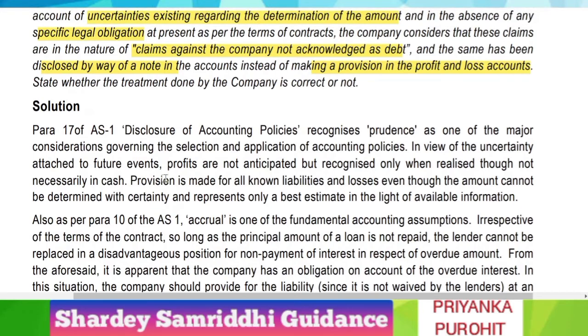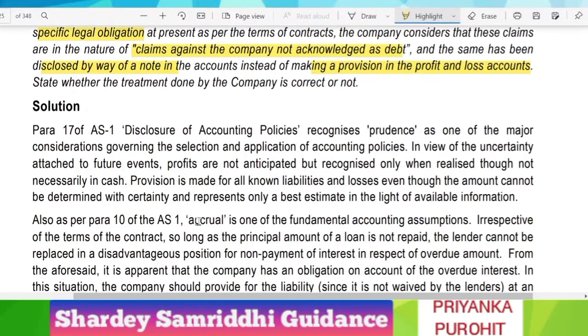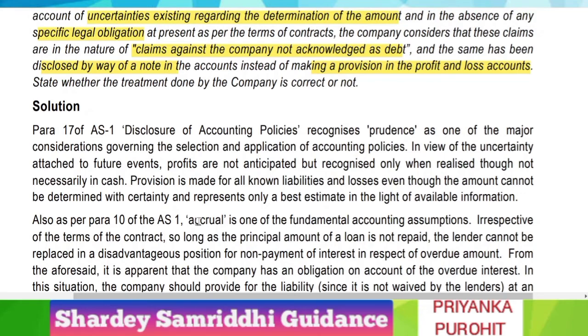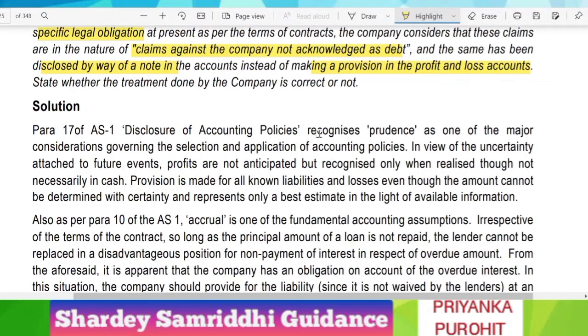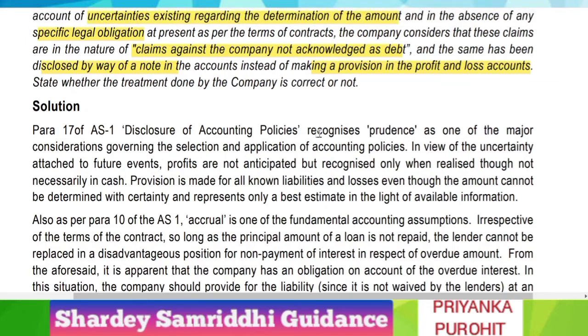Let us look into the answer first, because we have to apply the concept of prudence, that is we have to account for all the expenses and income for the period only, and we have to do it on accrual basis, that is we have to account for all the expenses as and when they accrue. Also we should not understate our expenses, and we should not overestimate our profits. So to meet all these requirements of this accounting standard, we have to make a provision for it in the P&L.